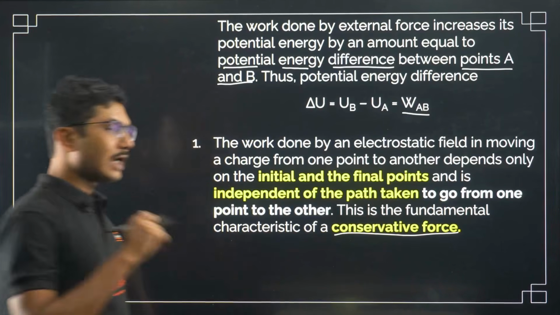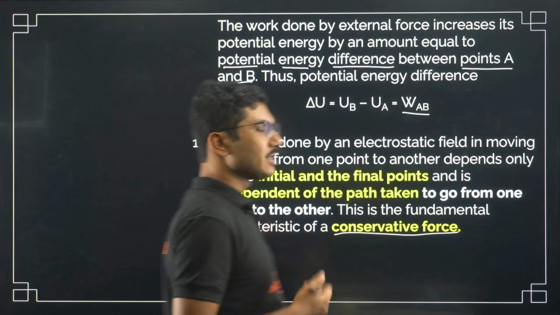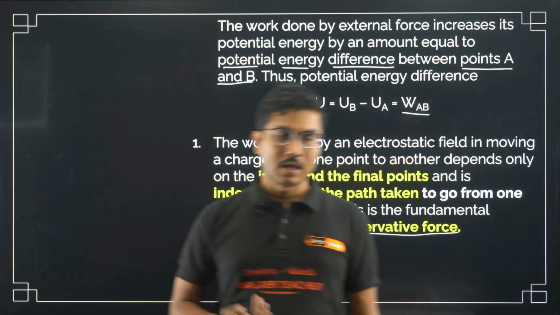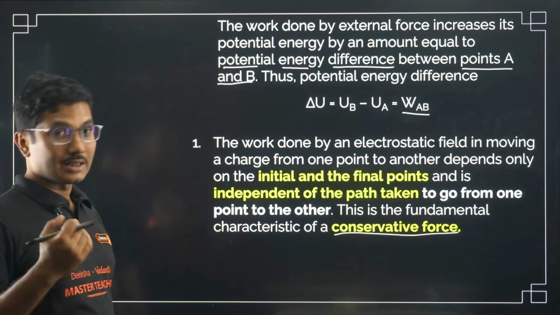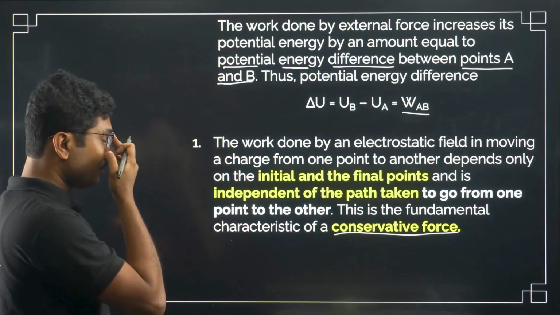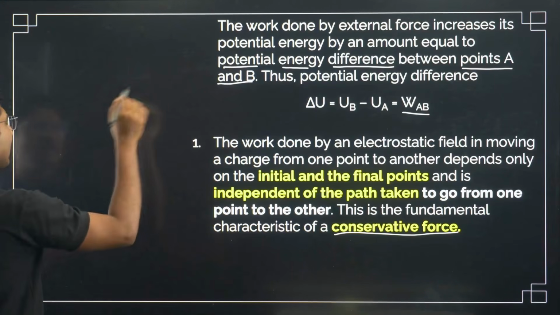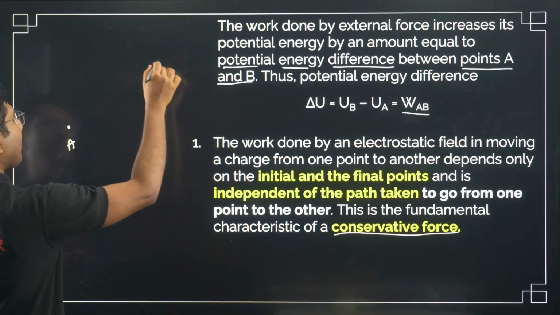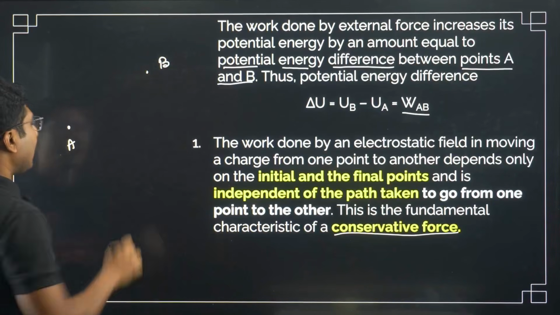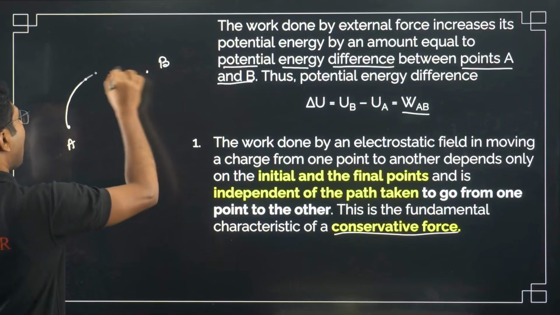Now in the comments below, write down any other conservative force you might know. Please write it down in the comments below if you know any conservative force other than electrostatic force. So what is the meaning of that? Suppose you are traveling from A to B, and it does not matter which path you take.